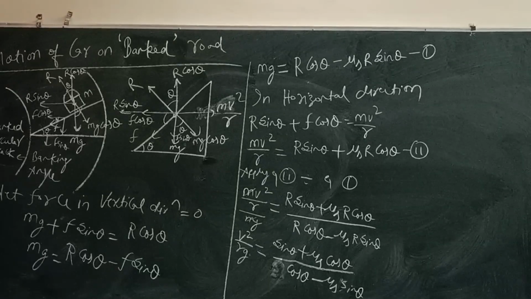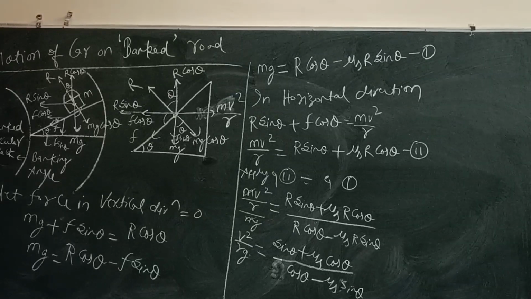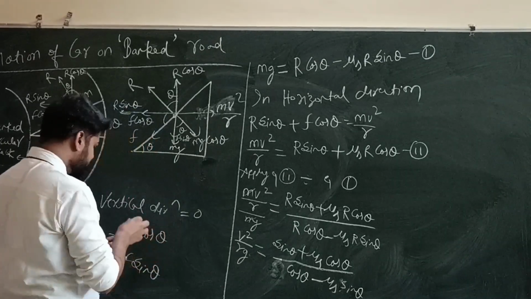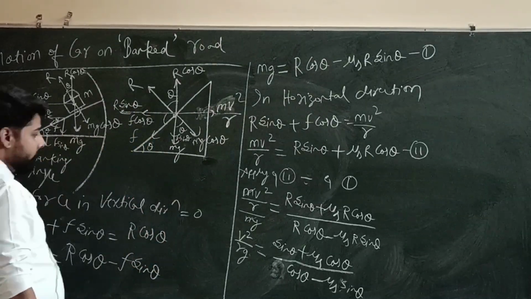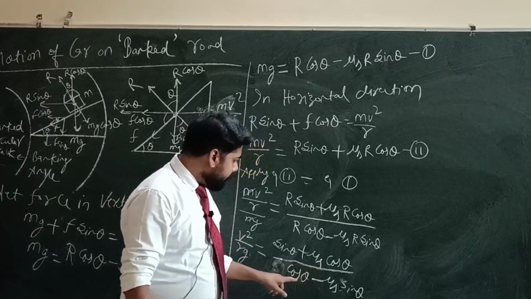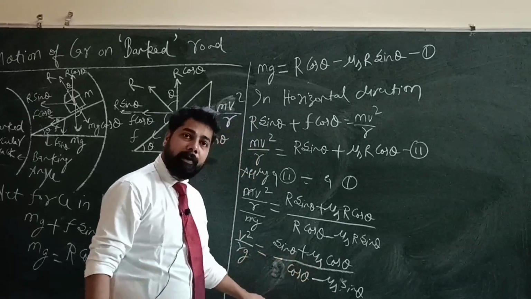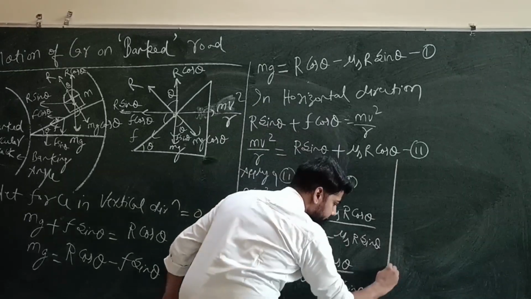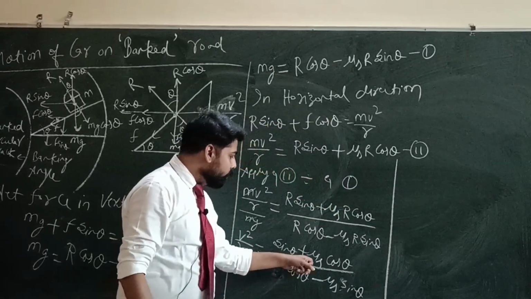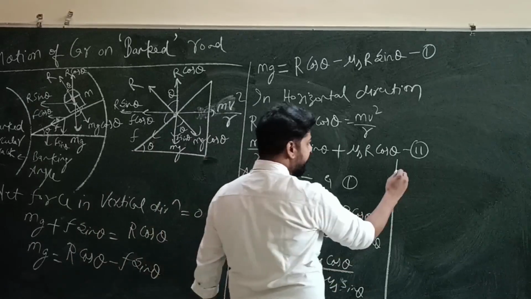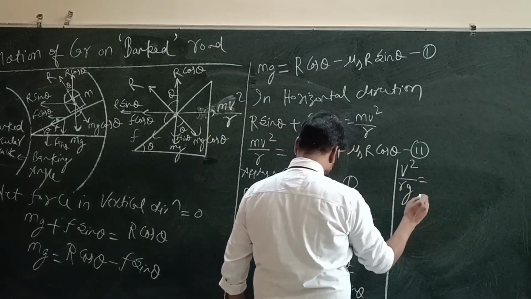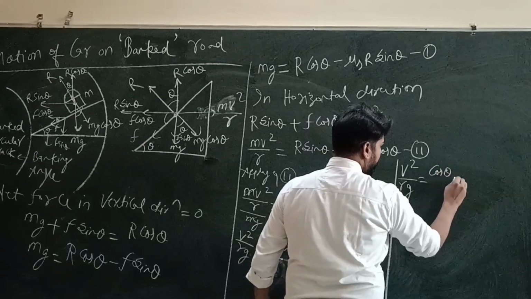Okay, so if I divide both numerator and denominator by cos theta, or we can say that if I take cos theta from numerator and denominator, we will obtain v square upon rg equals to cos theta.